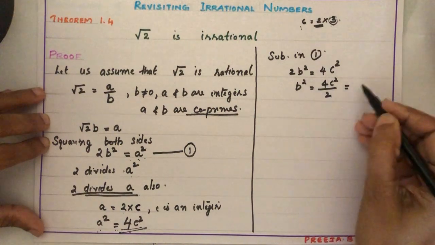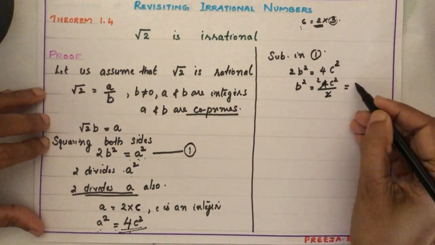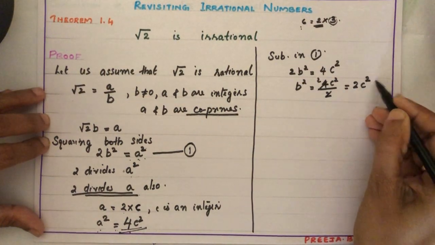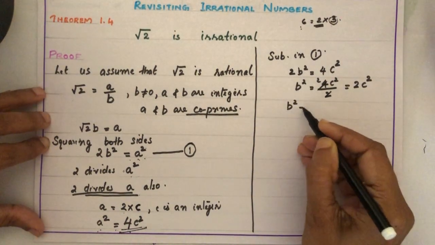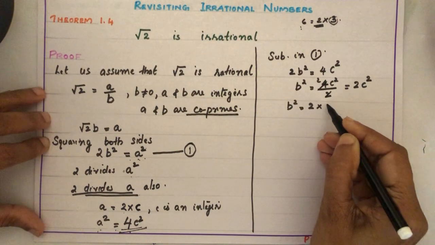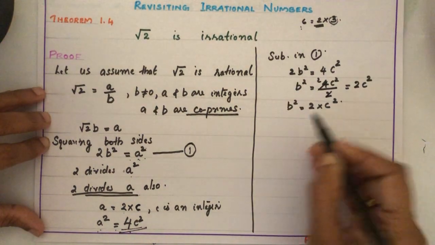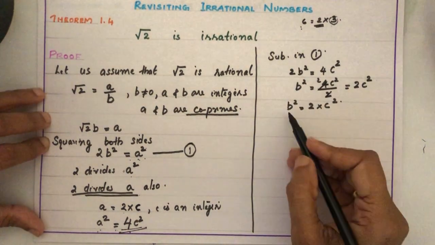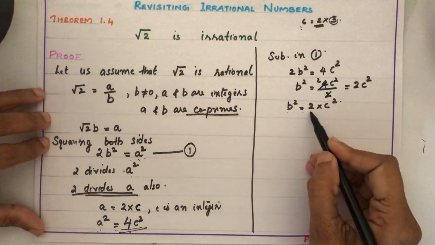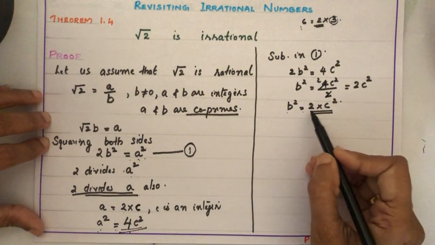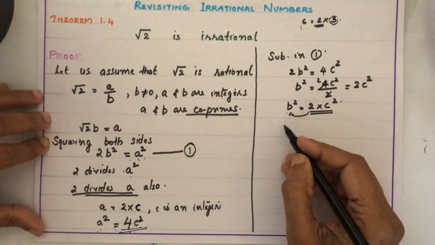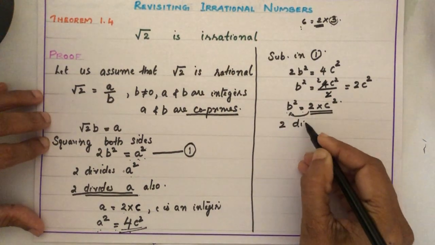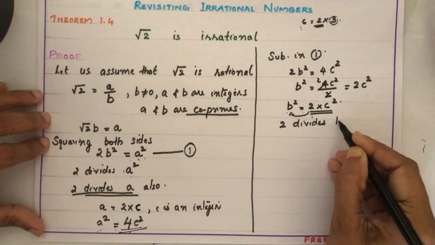We can cancel. Okay, so what we got? b square is equal to 2 multiplied by c square. What it means? If b square can be written like this, then it means 2 is a factor of b square. Or we can say 2 divides b square.